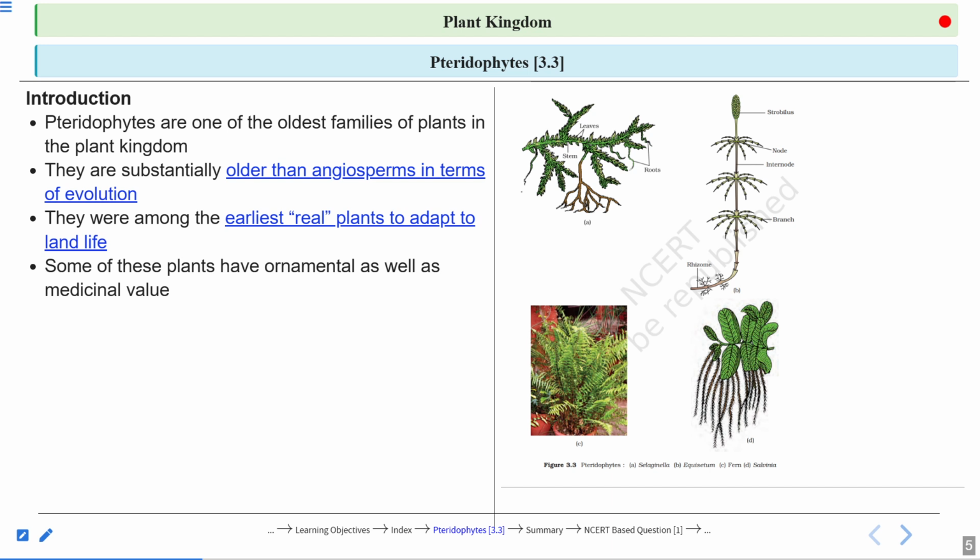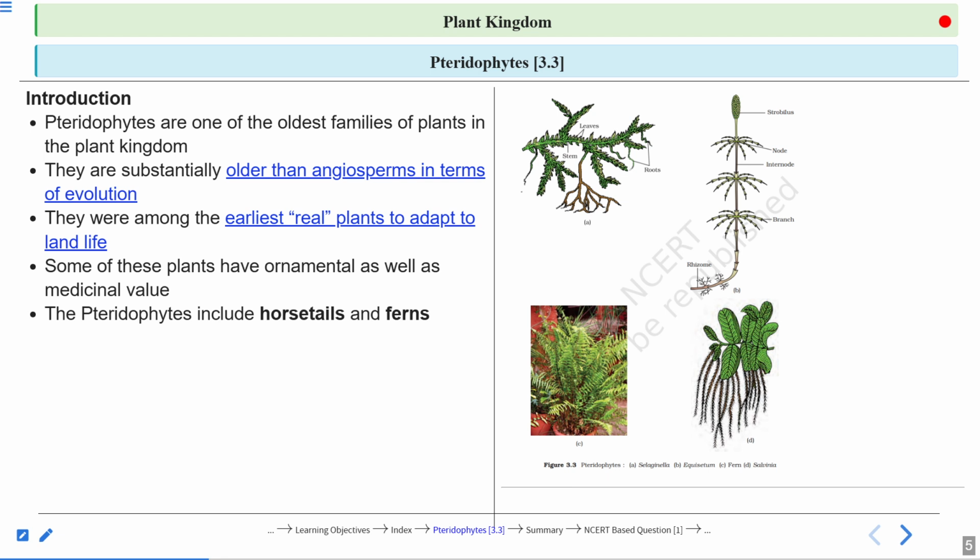Here we can see 4 different types of pteridophytes. The first one is Selaginella. The second one is Equisetum. The third one is the fern, and the fourth one, figure D, is Salvinia. Salvinia is an aquatic pteridophyte. It is totally found in the aquatic environment. So here are the 4 different types of pteridophytes. We will study more detail about these pteridophytes in today's lecture, and then you will know some more plants of the pteridophytes.